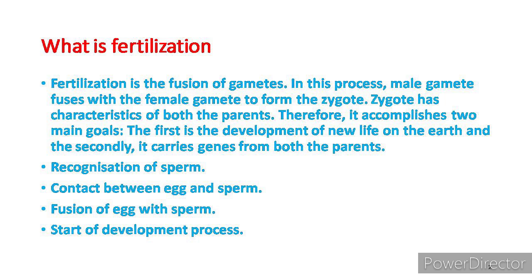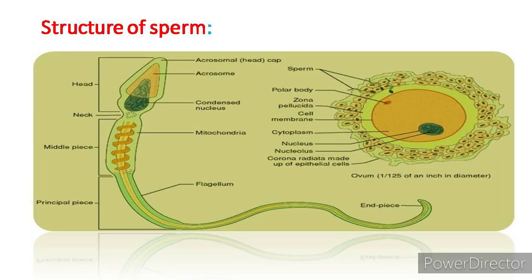The process of fertilization varies greatly from one organism to another. In some organisms a very basic method of fertilization is applied, whereas in others modifications can be observed with a little more complexity. But there are certain steps common in all organisms, which include recognition of sperm, contact between egg and sperm, fusion of egg with sperm, and the start of the development process. So we discuss fertilization, but we should know about the structure of sperm first.